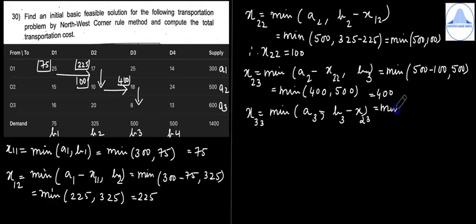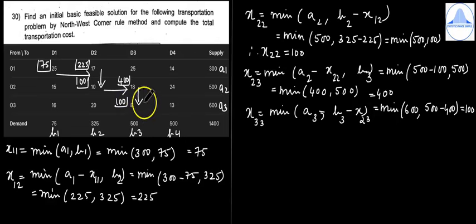So this is minimum of A3 is 600 comma B3 is 500 minus 400. So minimum of 600 comma 100 will be 100. So now write 100 here.